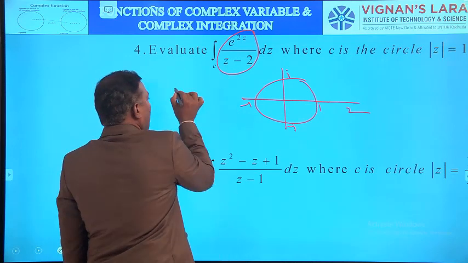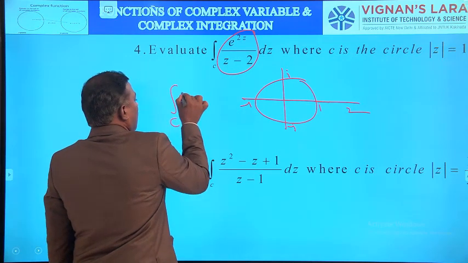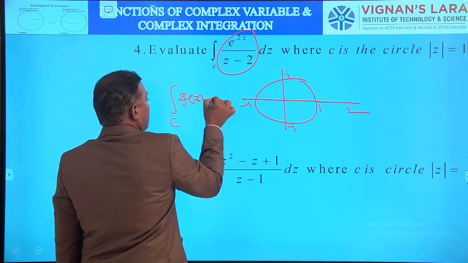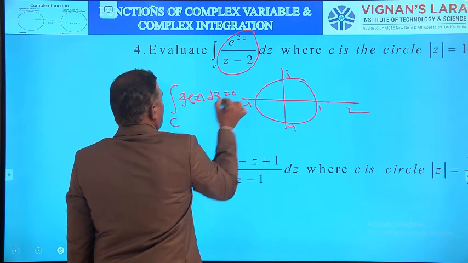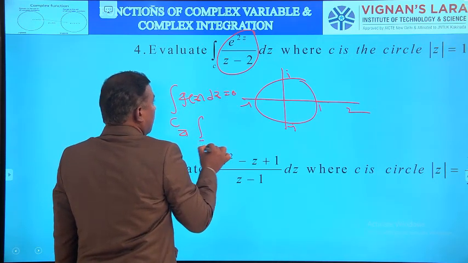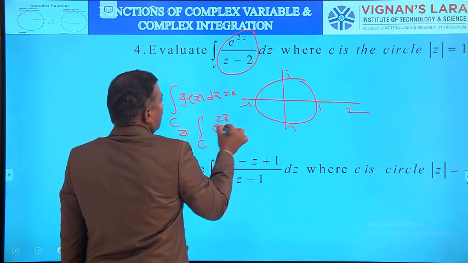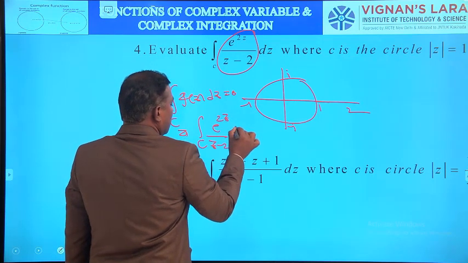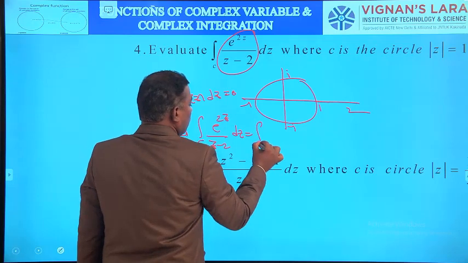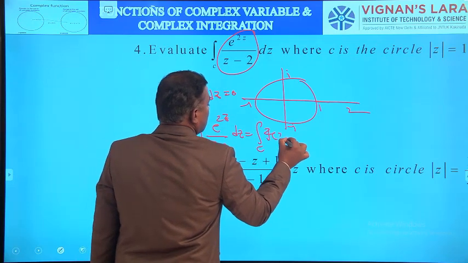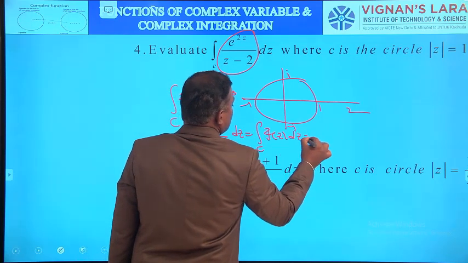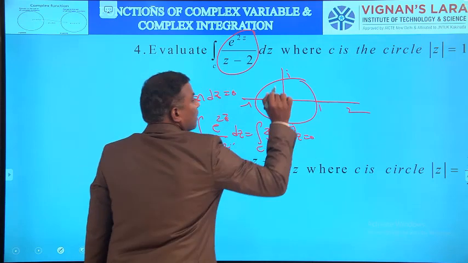So integral over C of e^(2z)/(z-2) dz, nothing but integral over C of f(z) dz, is equal to 0 since this 2 lies outside C.